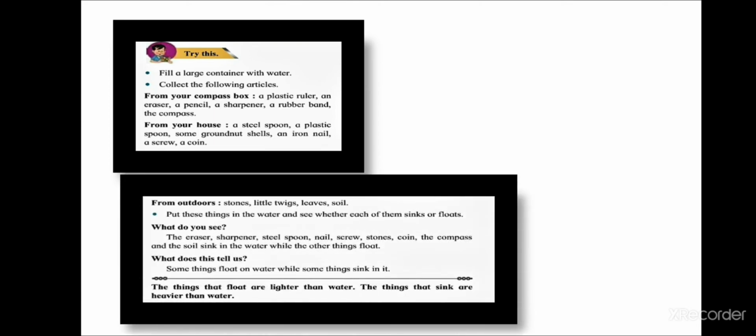Try this. Fill a large container with water. Collect the following articles from your compass box: a plastic ruler, an eraser, a pencil, a sharpener, a rubber band, the compass. From your house, a steel spoon, a plastic spoon, some groundnut shells, an iron nail, a screw, a coin. From outdoors, stones, little twigs, leaves, soil. Put these things in the water and see whether each of them sinks or floats.